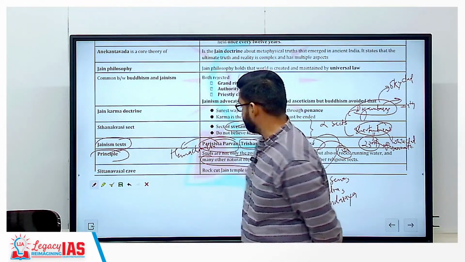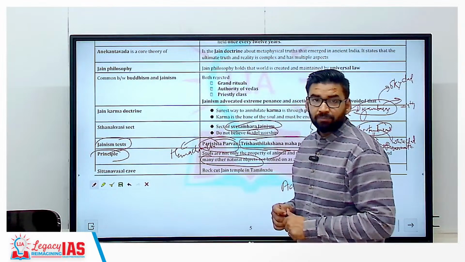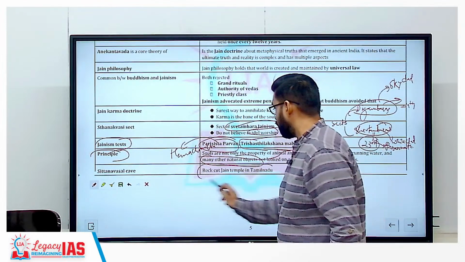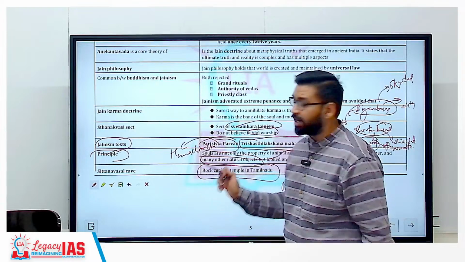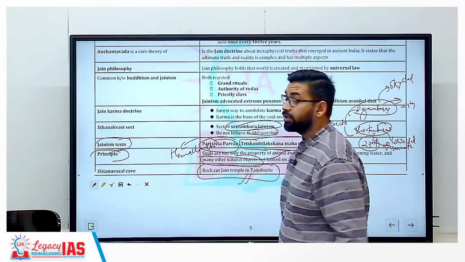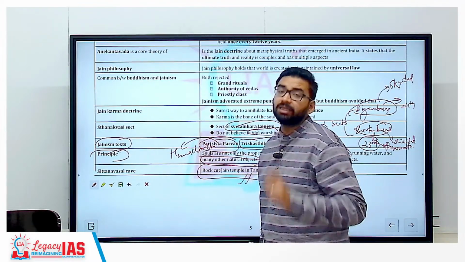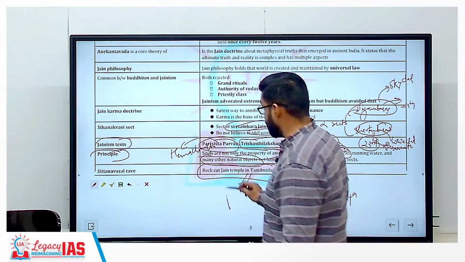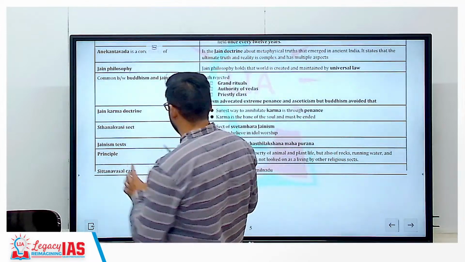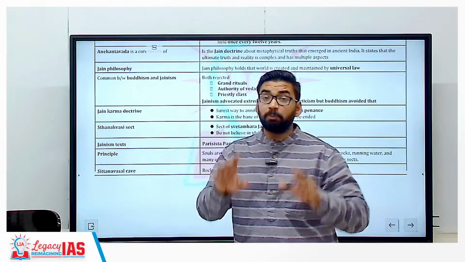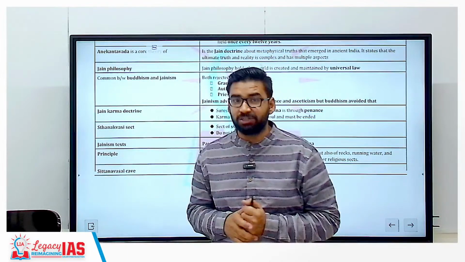And then, last but not least, Sittanavasal cave. Very important. Jain caves are there. Clear? And the most important thing is Sittanavasal caves are rock-cut caves, a Jain temple in Tamil Nadu. So these are the things which are there in your PYQ of the last 16 years.